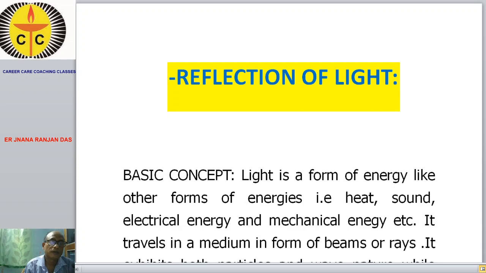We will discuss today a topic of your general science, that is the reflection of light, and this topic is meant for class 10 students. Before starting this topic, you must know what is light.